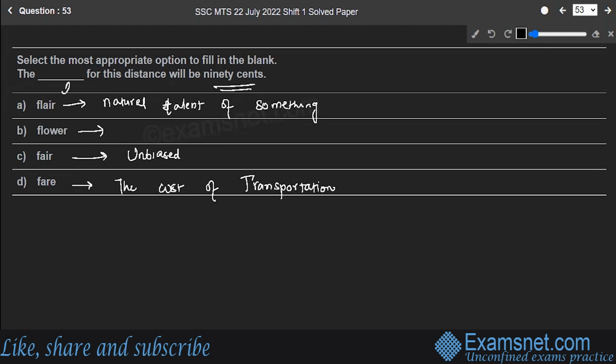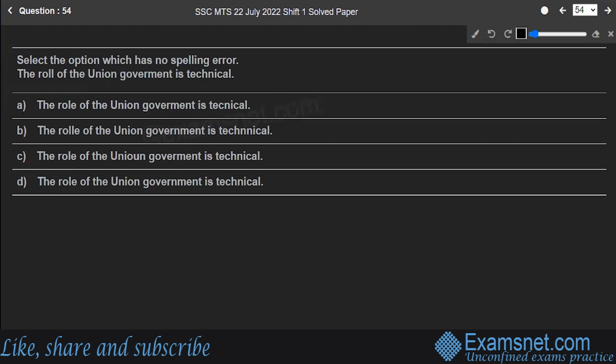Right. So the dash for this distance will be 90 cents. The fare for this distance will be 90 cents. Option D is the correct answer to the question because it is referring to the cost, which is 90 cents over here. Hope you are clear. Next is question number 54.